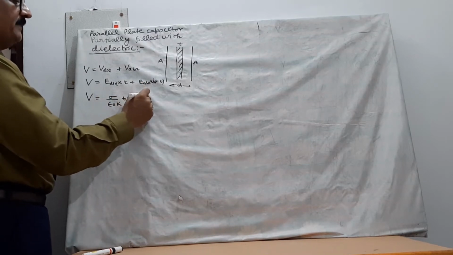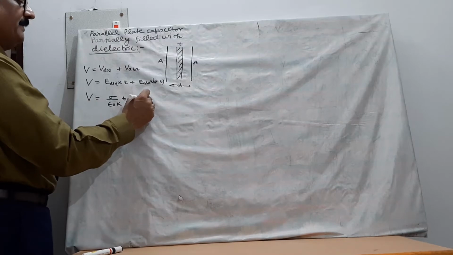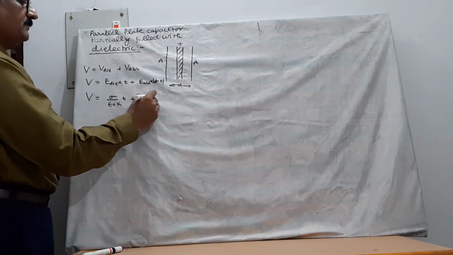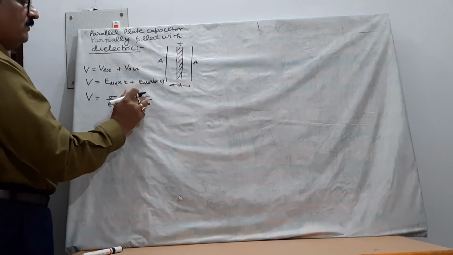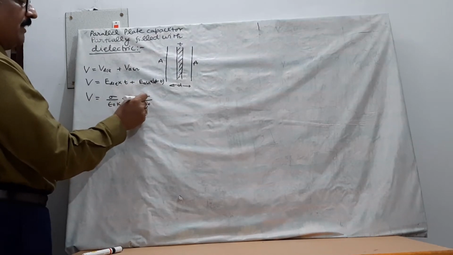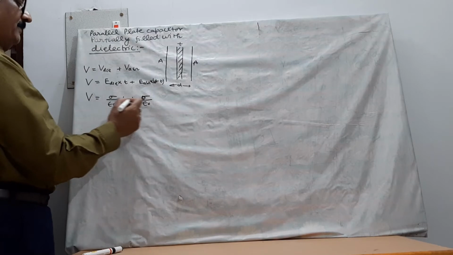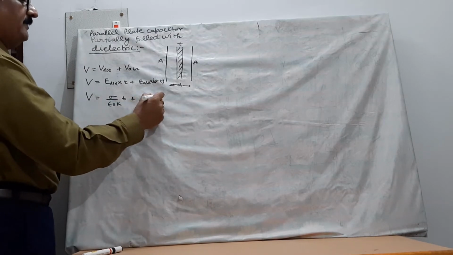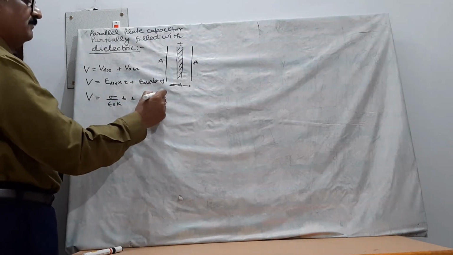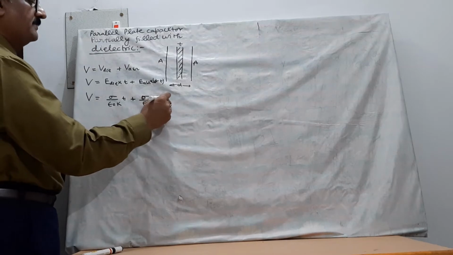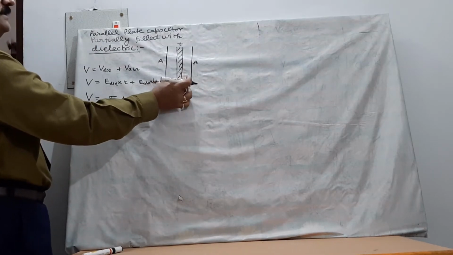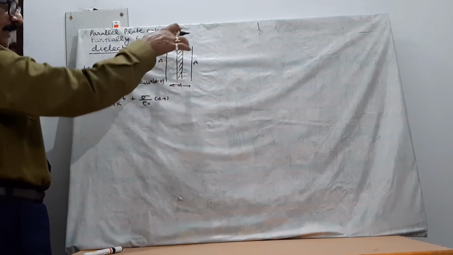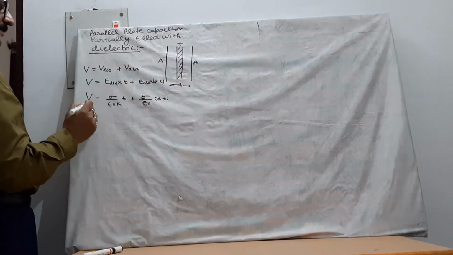In the air region, electric field E is equal to sigma upon epsilon naught. Here K will be equal to 1, for air, dielectric constant is 1. So sigma upon epsilon naught, and the distance up to which air is between the plates is d minus T. Total distance between the plates is d, dielectric is up to T distance, therefore air is d minus T distance.